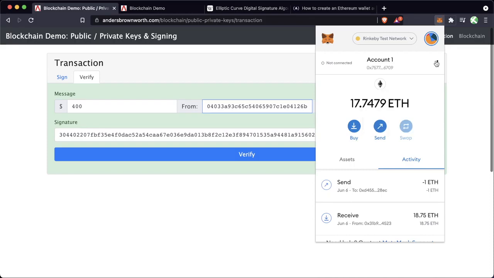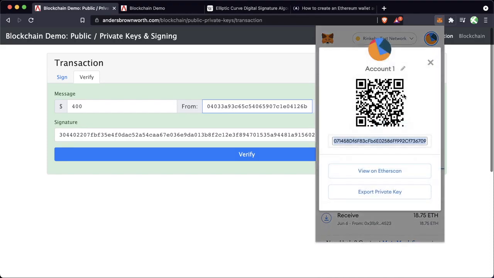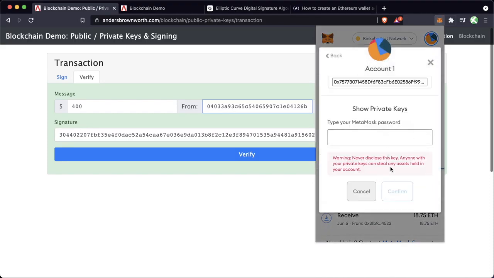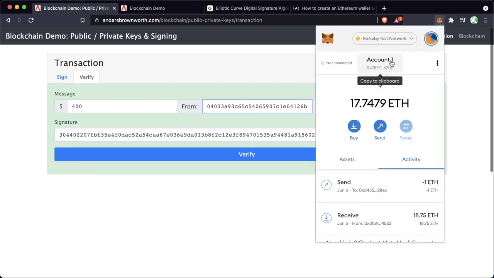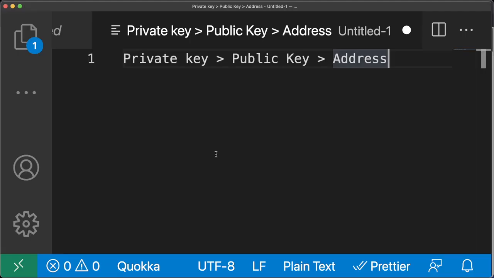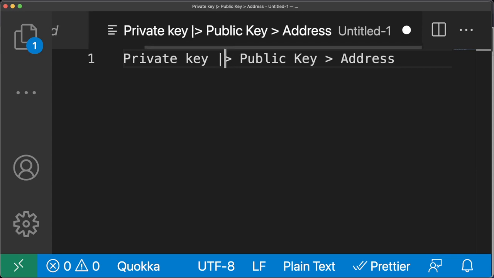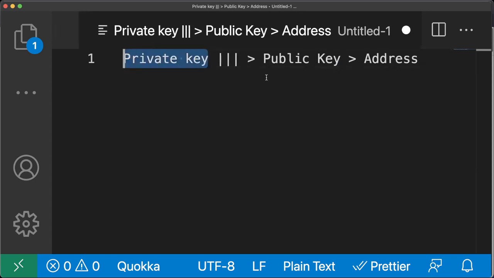that's signed by you is in fact signed by you. In our MetaMask, our private keys are located in this account details section. You just hit show private keys and type in your password, and you'll get your private key here. And the address of your account is derived from this private key, and it's derived from this public key. So if you think about it, your private key creates your public key, which then can create your address. And there's a big barrier here, because your private key you want to keep private, and your public key and your address can all be public information.